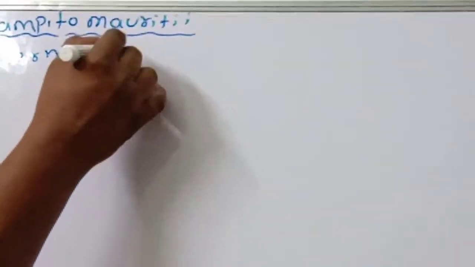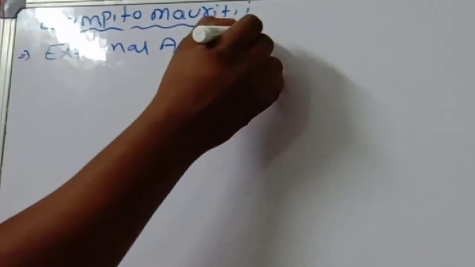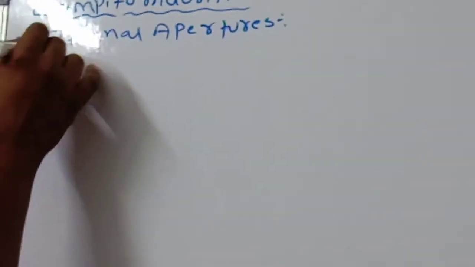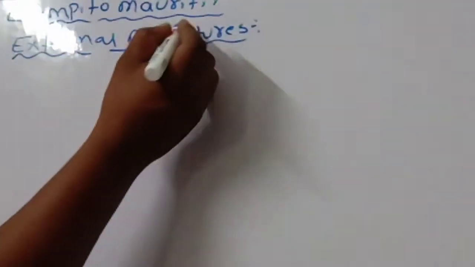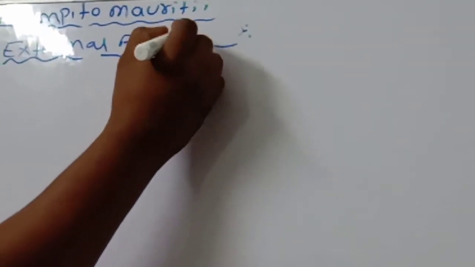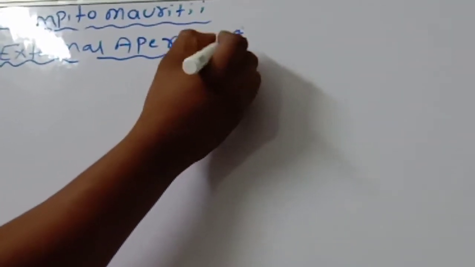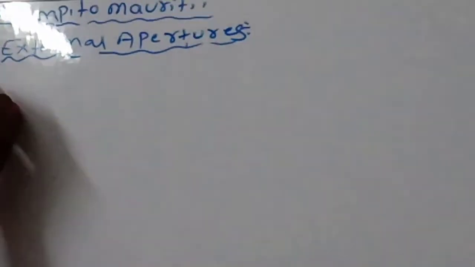External apertures we are discussing. This point you should remember. The apertures: first one is mouth.